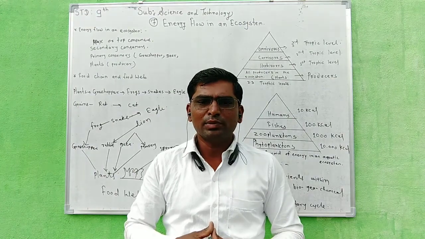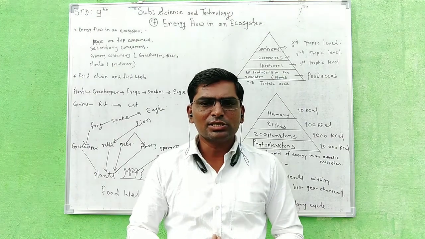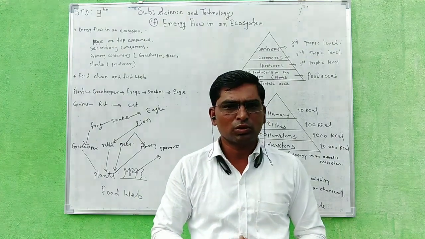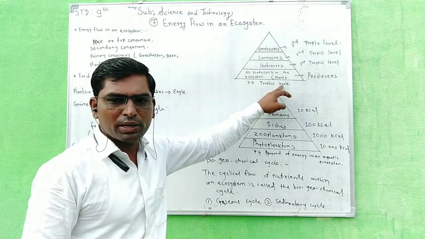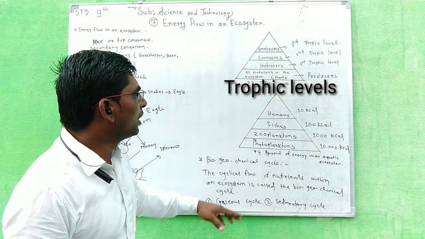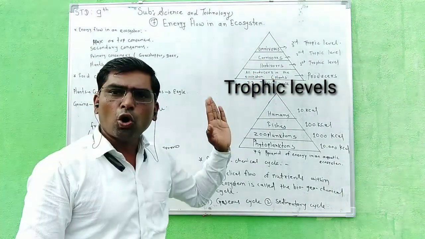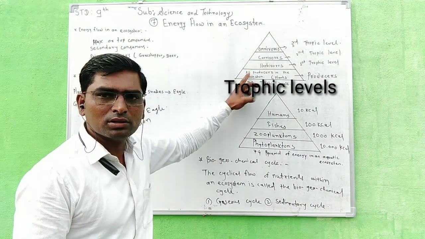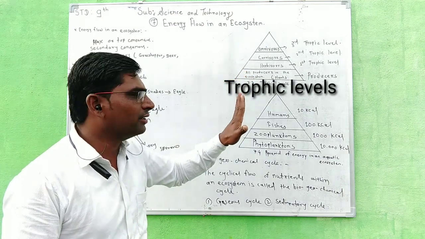See what is meant by trophic level. Each level in a food chain is called a trophic level. Energy decreases from producers to consumers. Now let's see Figure 7.3, trophic levels. Now see here at the bottom, all producers in the ecosystem. What is meant by producer? All kinds of plants are called producers. Why are they called producers? Because these plants prepare food, that's why.